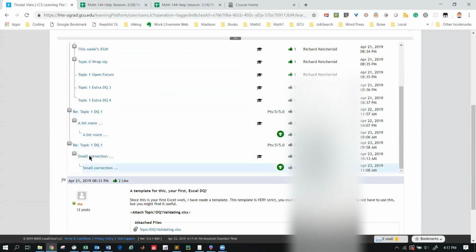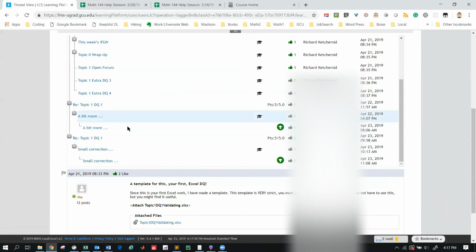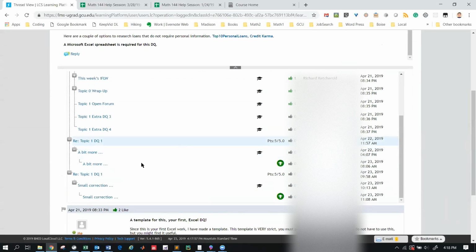And I ask you to redo things until you get them right. That's an important aspect here. And you can actually do DQs late whenever you want to. I mean, there's a due date on these things, and they will go in the grade book, but I will let you do them late. They're very important for doing your major assignments.